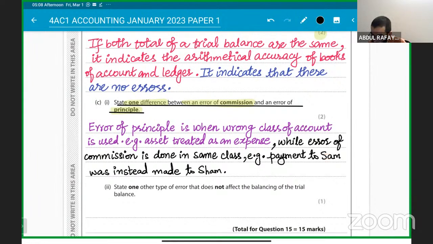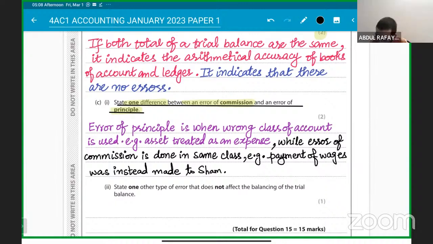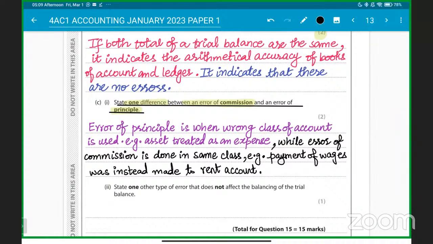Or better, payment of wages was instead made to the rent account. Payment of wages was made to the rent account. So that is how it goes. The expense was of wages, but you recorded the expense in the rent account. Getting it? That's the thing. Clear on that, following? Any problem?